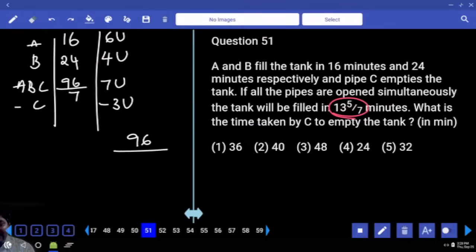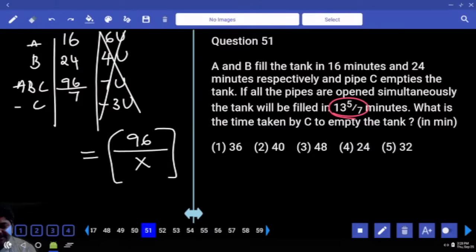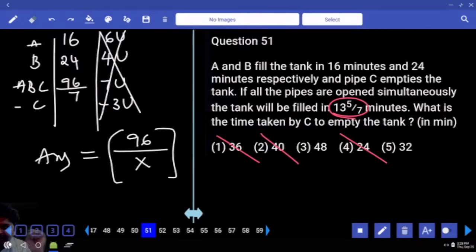See, you know that finally you should divide this number with some number x. We calculated all this for that x. If your answer is 96 by x, your answer must be a factor of 96. Your answer must be a factor of 96. First option, no. Second, no. Third, yes. Fourth, yes. Fifth, yes. So if you think smartly, fourth also can be eliminated. Let me tell you why.